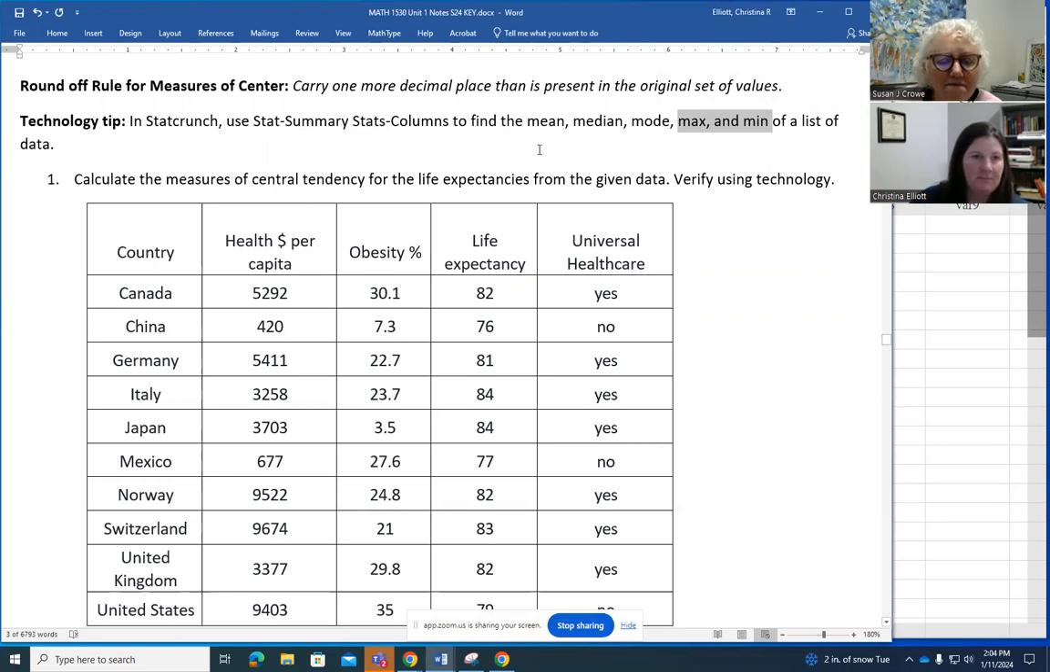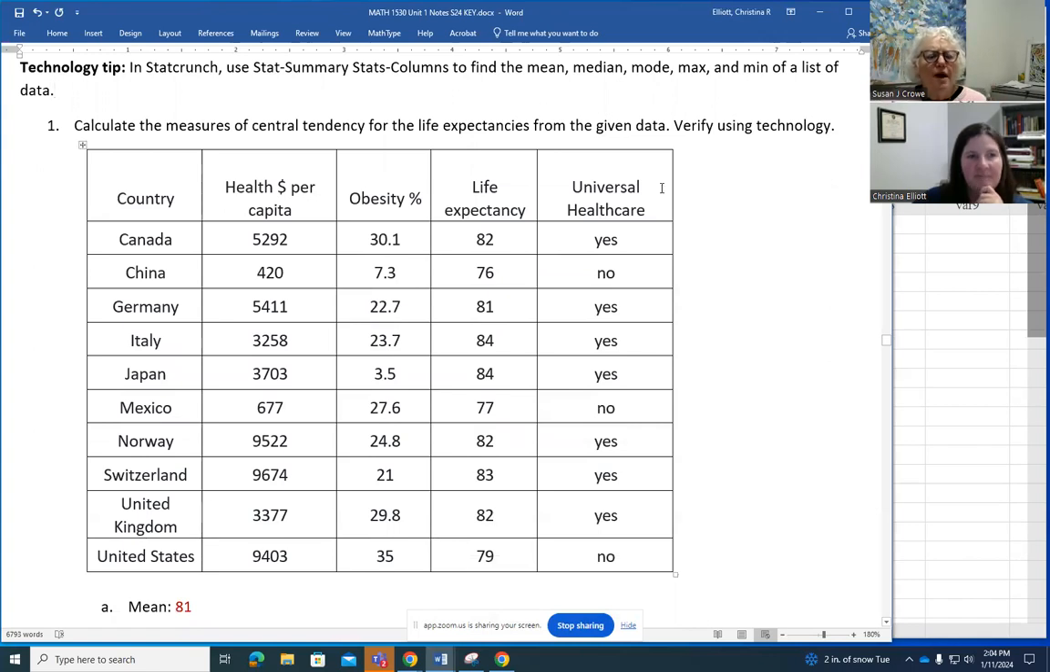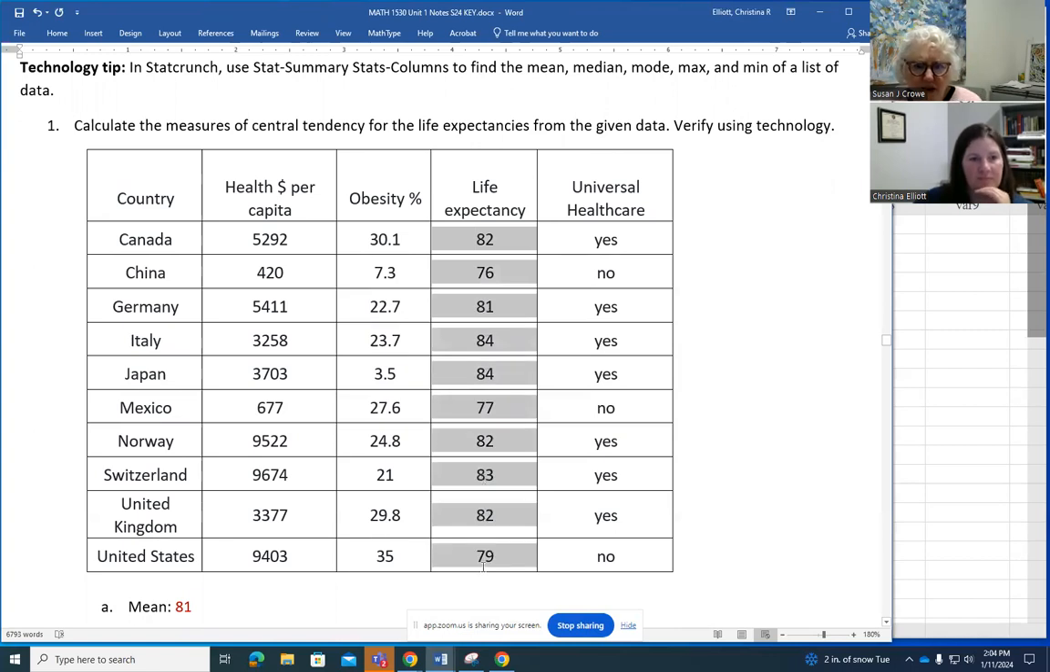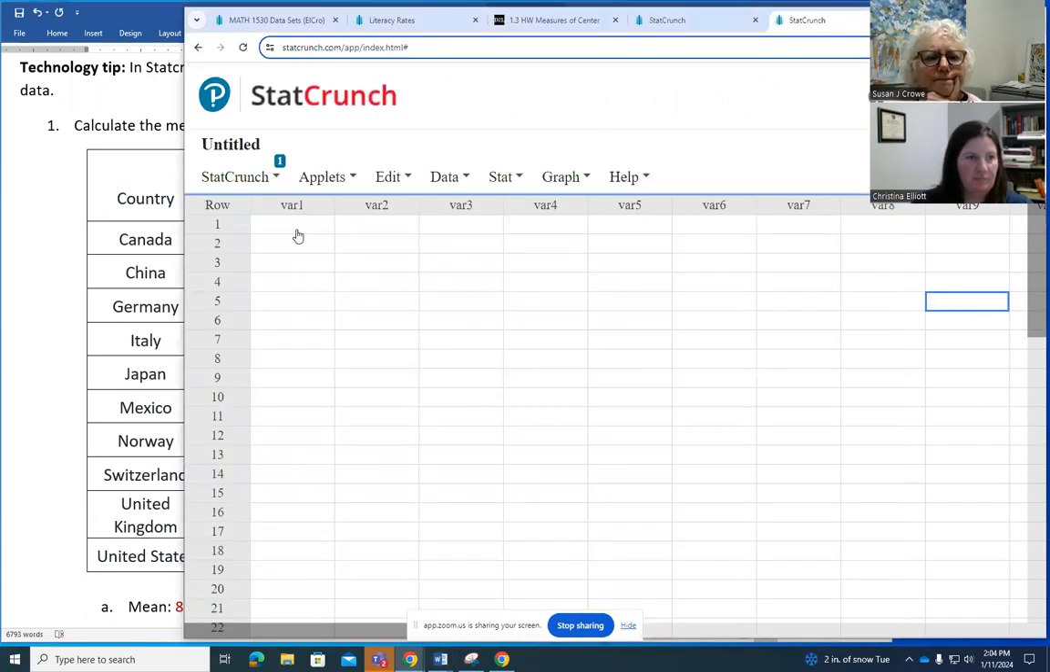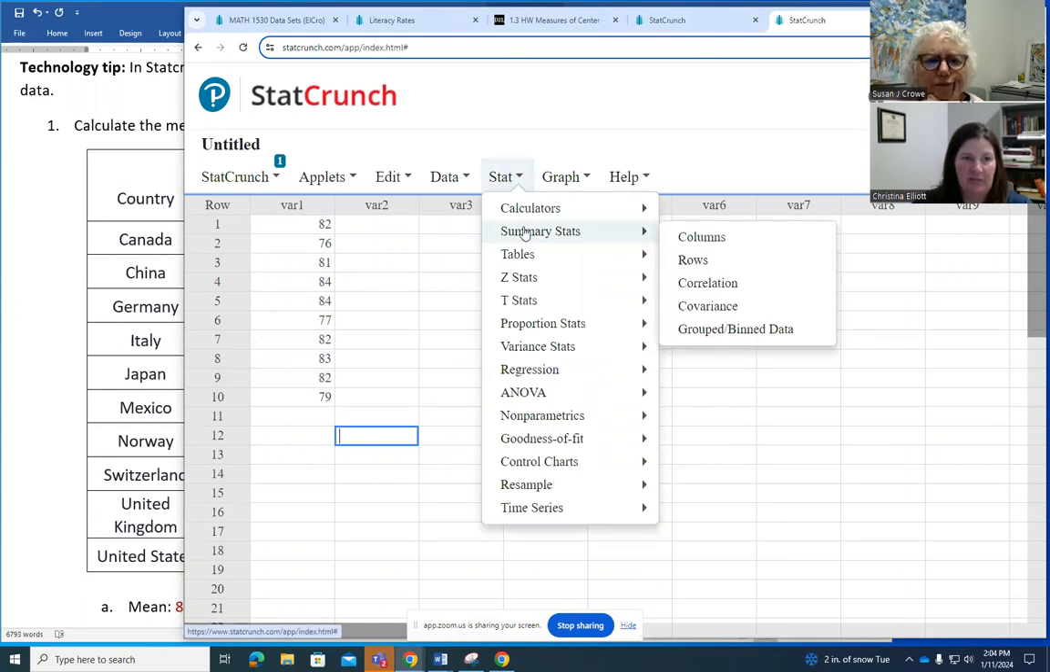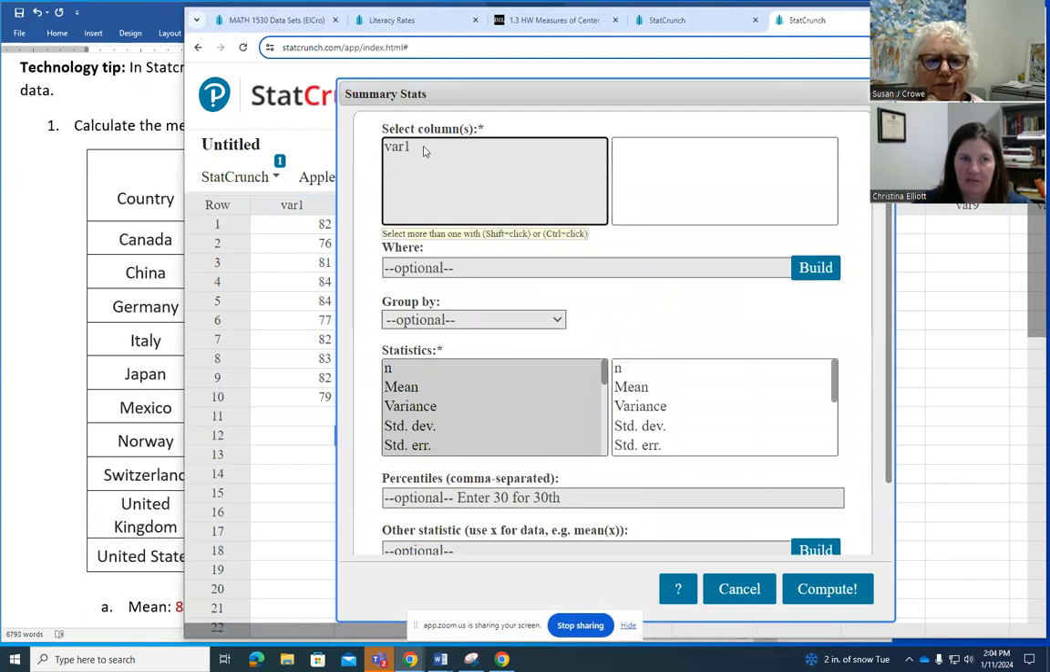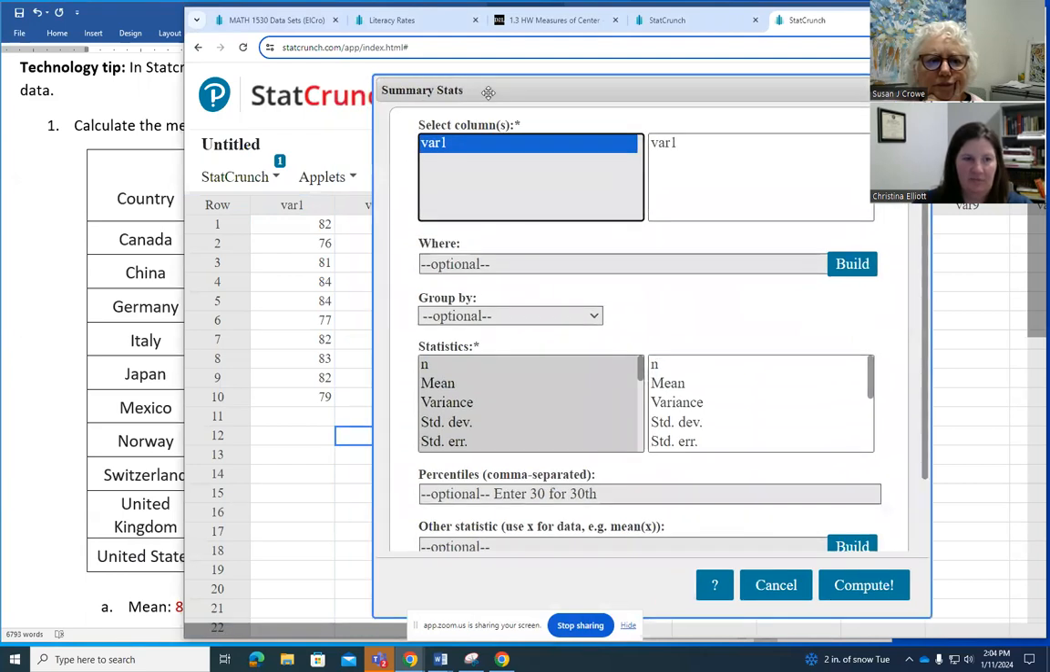Okay. So first example here, calculate the measures of central tendency for the life expectancies from the given data. There's a lot of numbers here, but we're just going to look at the column that has the life expectancy data in it. So I'm just going to copy this and I'll paste it into StatCrunch. There we go. And I'm going to go to Stat, Summary Stats, Columns. Select my variable 1 that has my data in it.